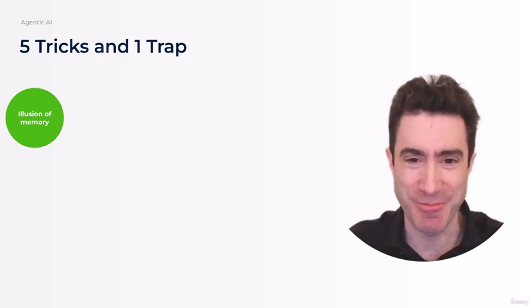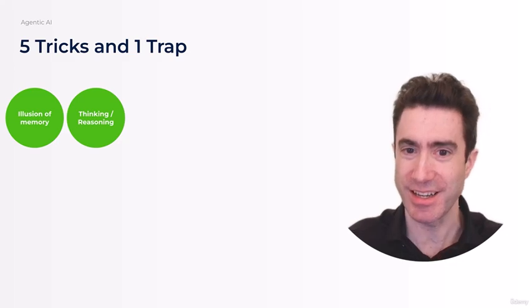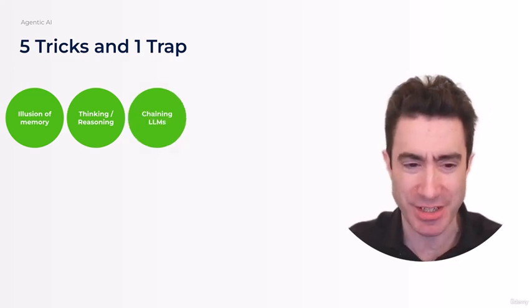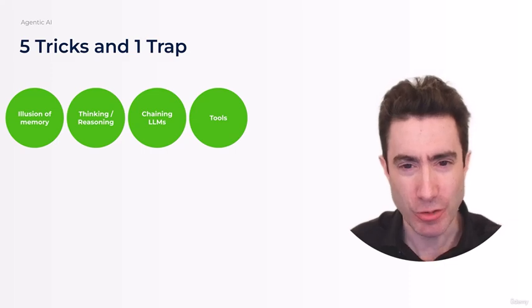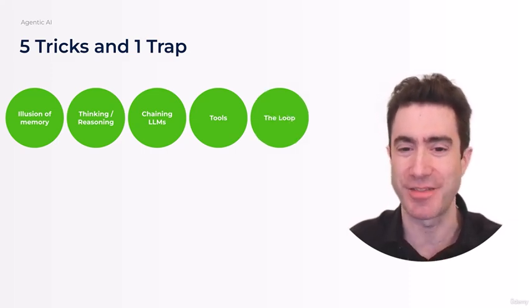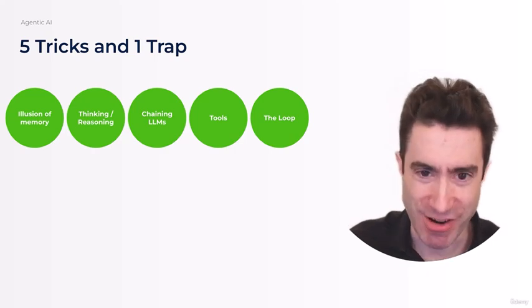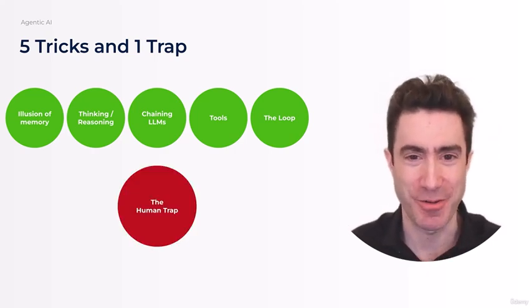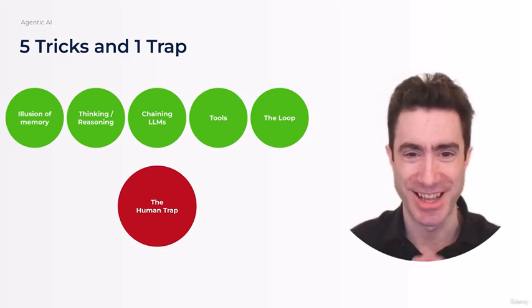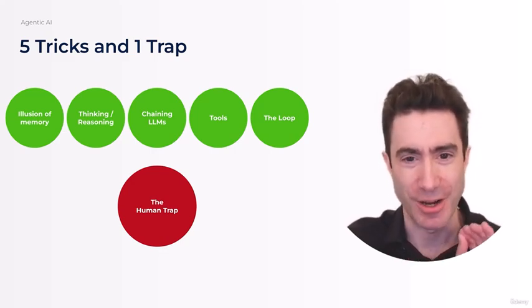And so the 5 tricks that we will cover: there is something called the illusion of memory, which is a fairly simple one that probably many of you know already. There's the thinking and reasoning idea and reasoning budgets. There's chaining LLMs together. There's the use of tools, what it is and what it's not. And then there is the famous agent loop. And then the trap. The trap is what I call the human trap. And you may not know what on earth I'm talking about, but we will get to it. Let's now cover the 5 tricks and the 1 trap of agentic AI.